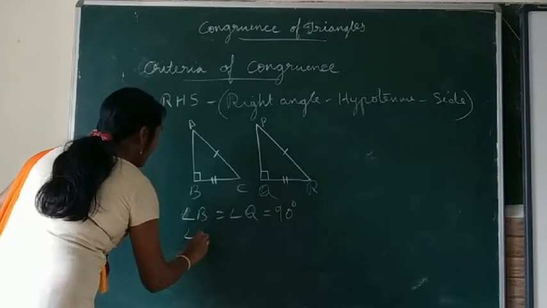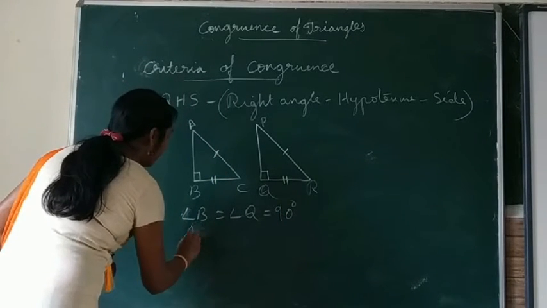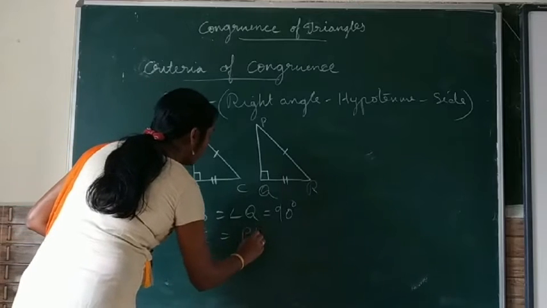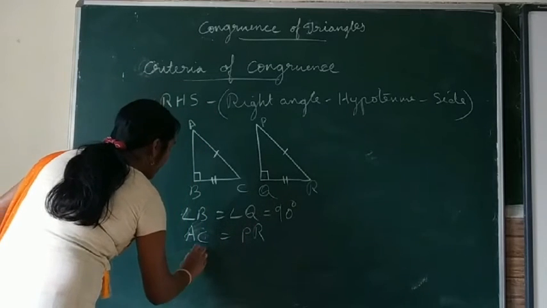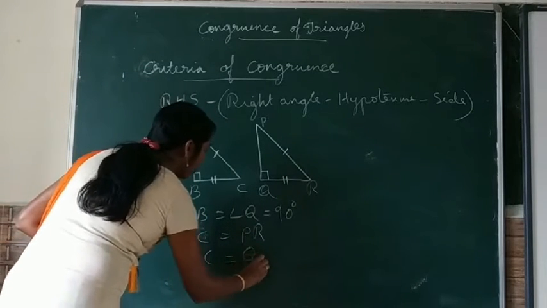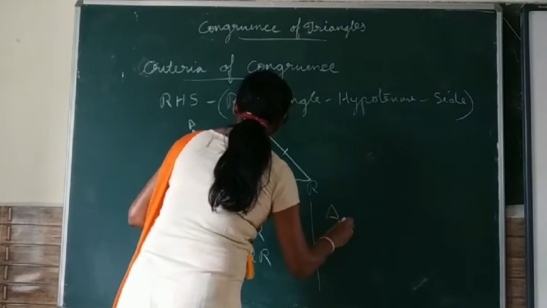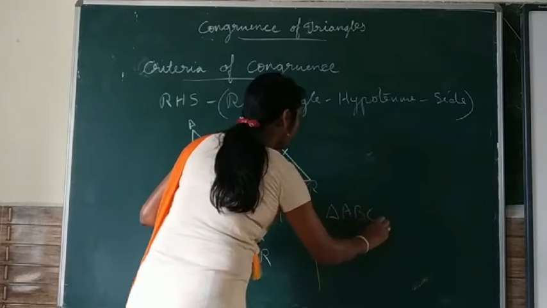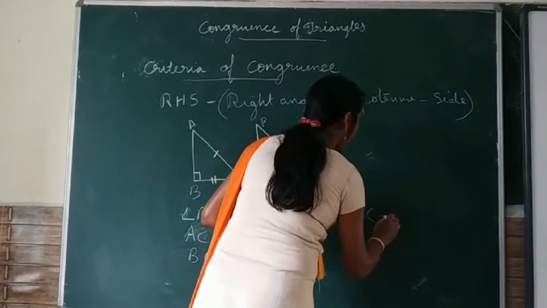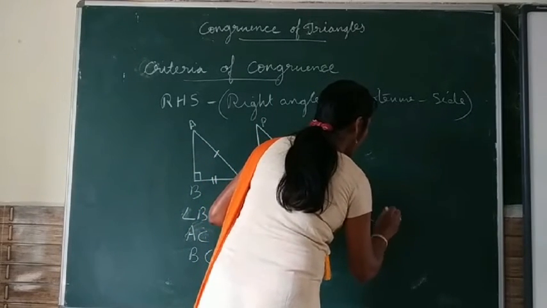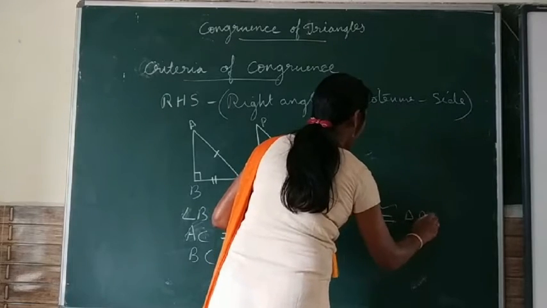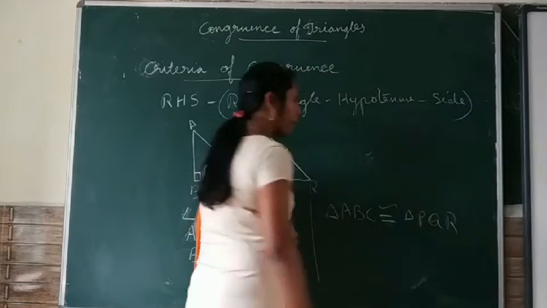Then AC is equal to PR. BC is equal to QR. Hence, we can write triangle ABC is congruent to triangle PQR.